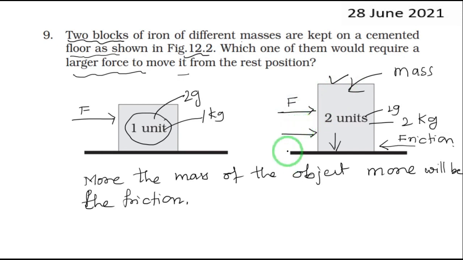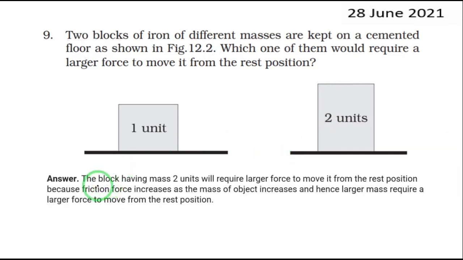So how will you write the answer for this? The answer can be written like this: the block having mass 2 units will require larger force to move it from the rest position, because friction force increases with the mass. This sentence is very important, which will get you marks. Simply don't write that the answer is the object of 2 units. You have to tell the reason behind it. Larger the mass, larger the force to move from the rest position.